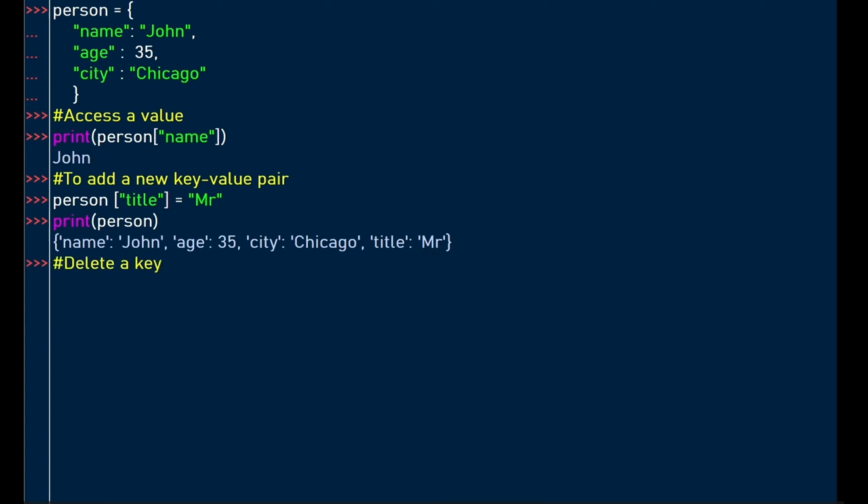We can delete a key. We use the word del to delete a key of the dictionary: the name of the dictionary, then what you want to delete. In this case, we want to delete title, so that when we print the new dictionary, it will look like this, where our key has been removed, including its value. So here we had title, which was a key, and the value was Mr. So when we delete, the title is missing and the key is missing.